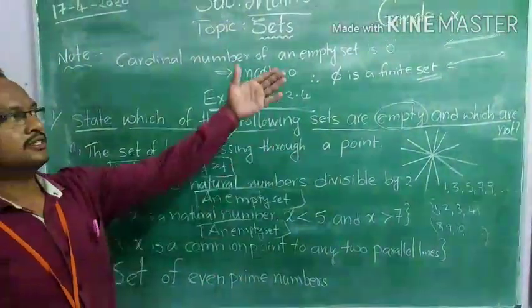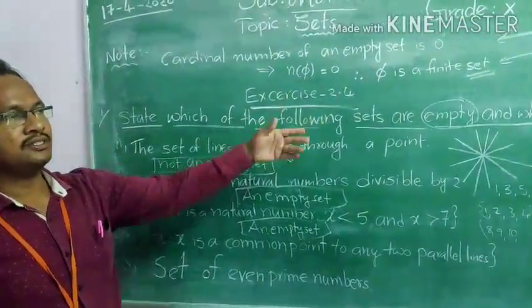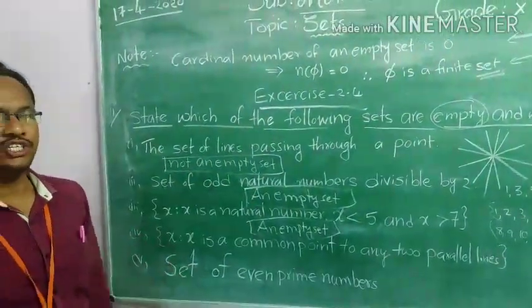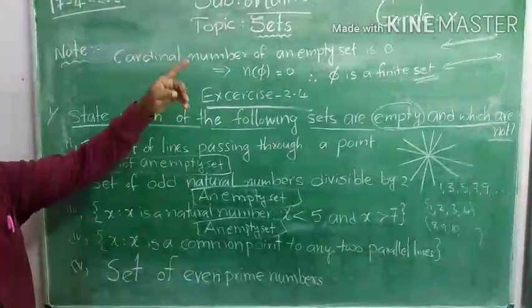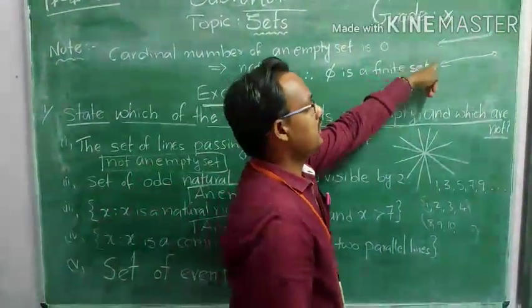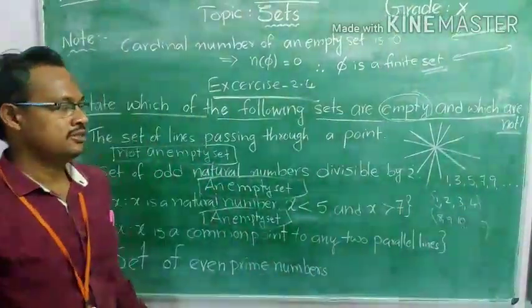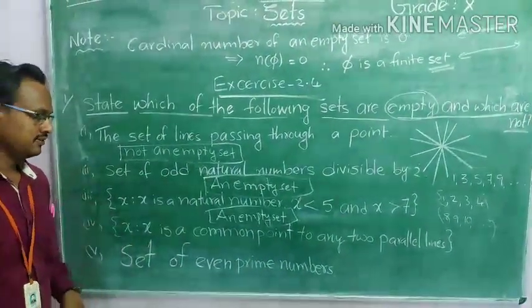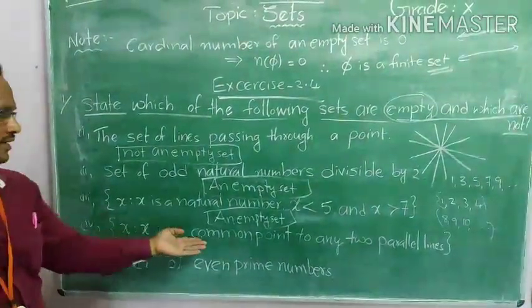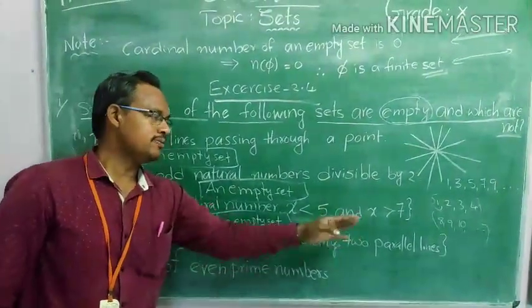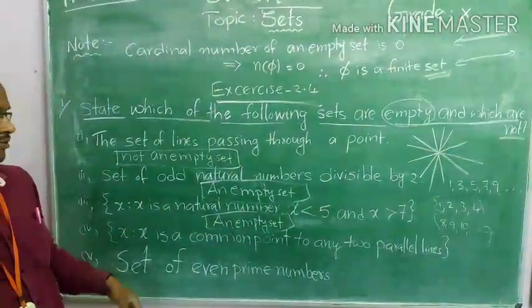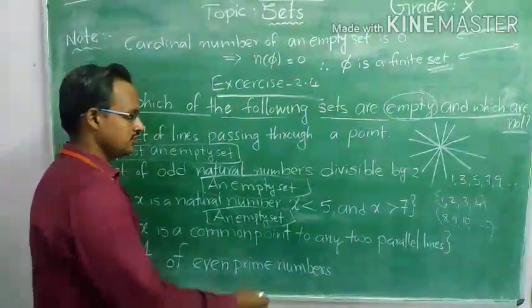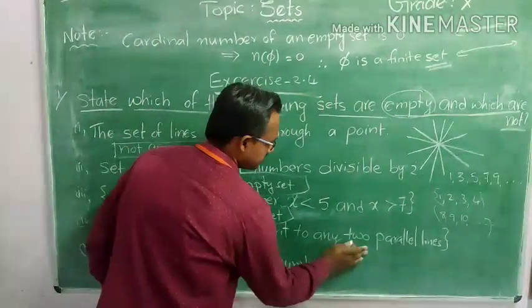We know that parallel lines never intersect each other, so they never have any common point. There is no common point between the parallel lines, so it is also an empty set.